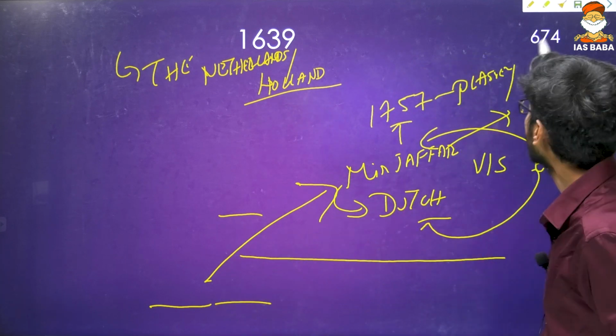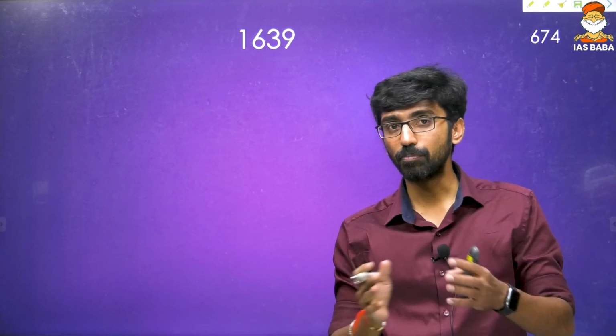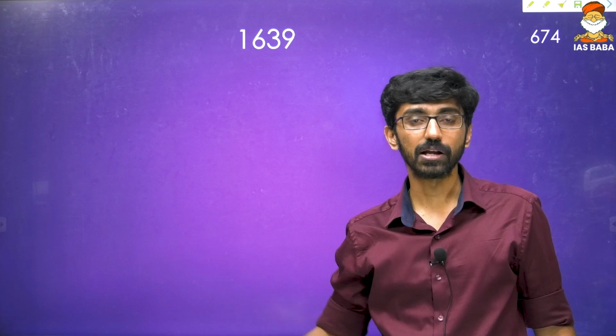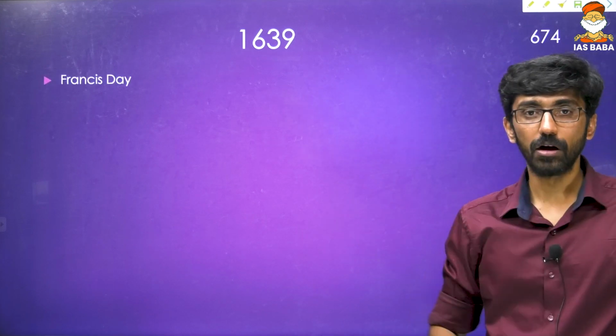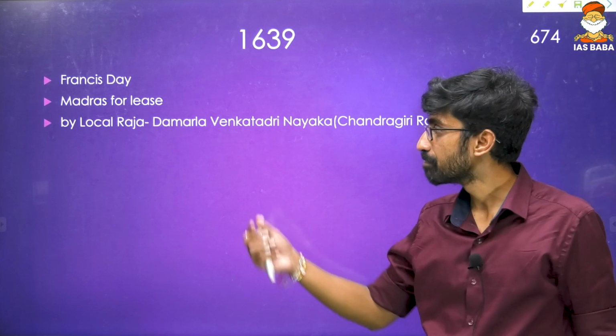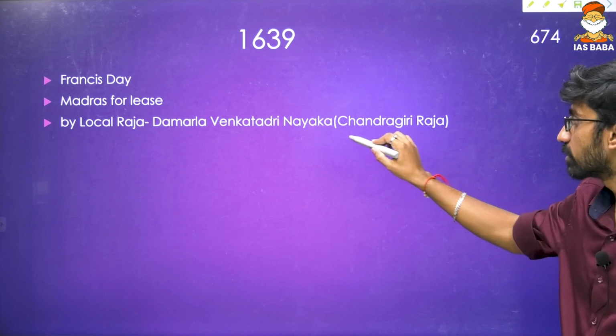Okay, so in 1639, why this date is important? Because one statement was there, that is, Madras was given as a lease to English East India Company by one of the representative of Vijayanagara Empire. So what happened in 1639? That is Francis Day, one of the representative of England or East India Company. So he got Madras for lease from local Raja. See, local Raja of Madras, that is Damarla Venkatadri Nayaka, also called Chandragiri Raja.